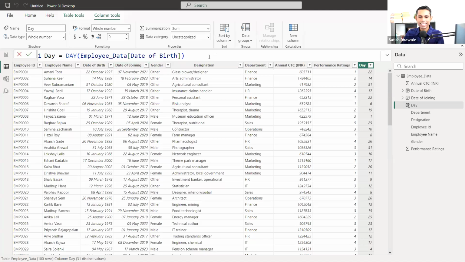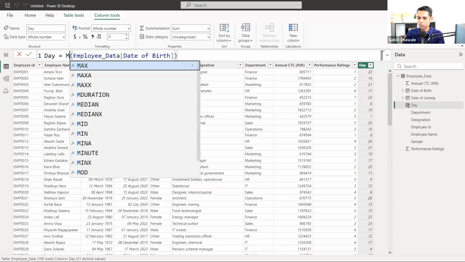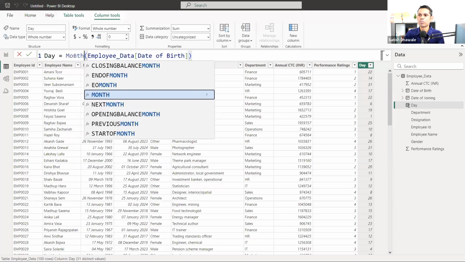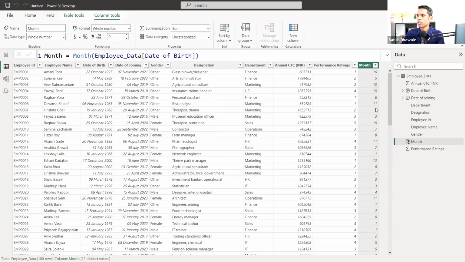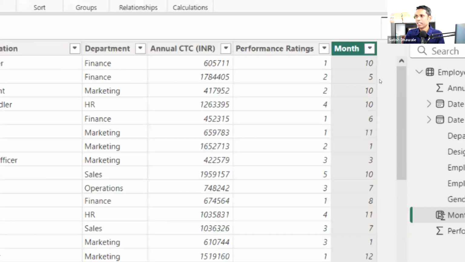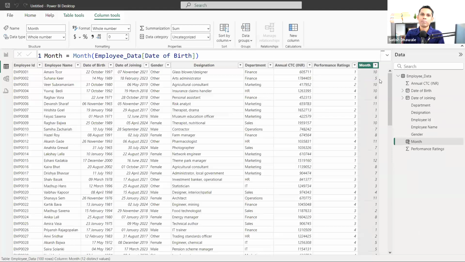That's it. Now the next formula will be the month. So instead of day, I am going to type month only. Just change it to month and change this name to month. So now what will happen? Look here. Now you are getting October for the first date, the second date is May, and for the third date it is again October. For October it is 10, and for May it is 5. So it is extracting the month.